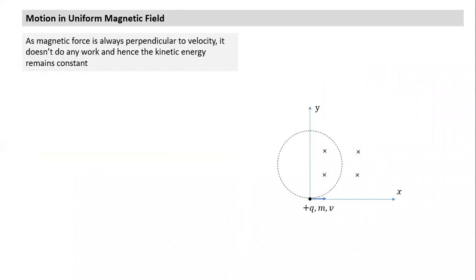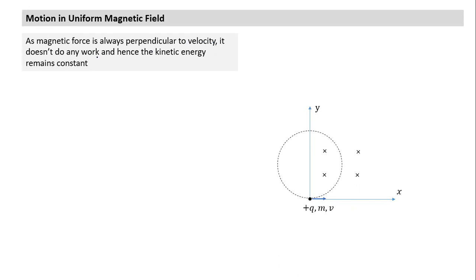Okay. Now let's understand what will happen. What else can we interpret from here? Magnetic force is always perpendicular to velocity. What happens when force is perpendicular to velocity? You need to use some properties you learned in first year. It will not do any work.